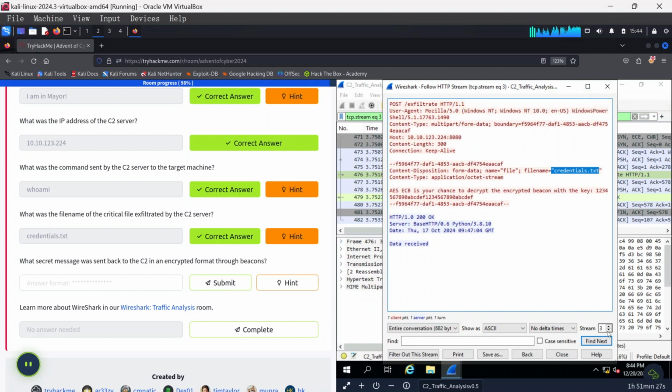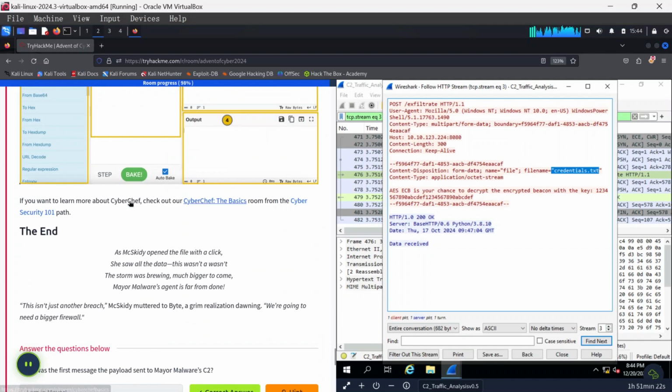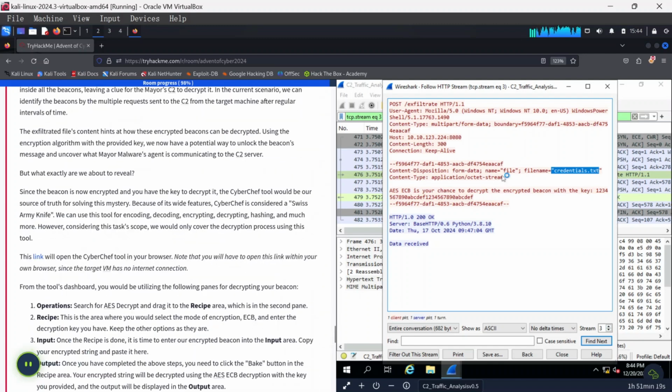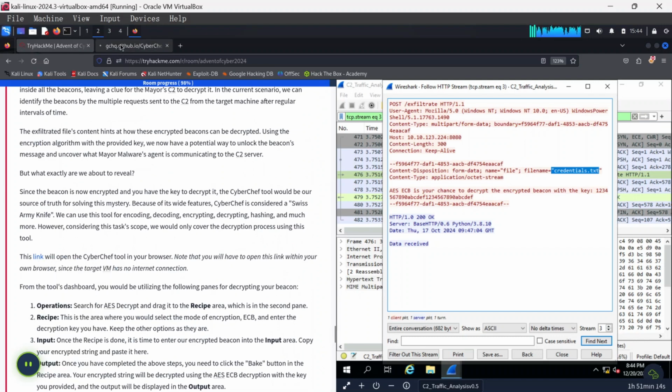Now, what secret message was sent back to the C2 in an encrypted format through beacons? In order to do this, we would like to use the CyberChef link, which is not available inside the machine. So we'll right click on this link here and open a new tab. So it's going to be opening here.